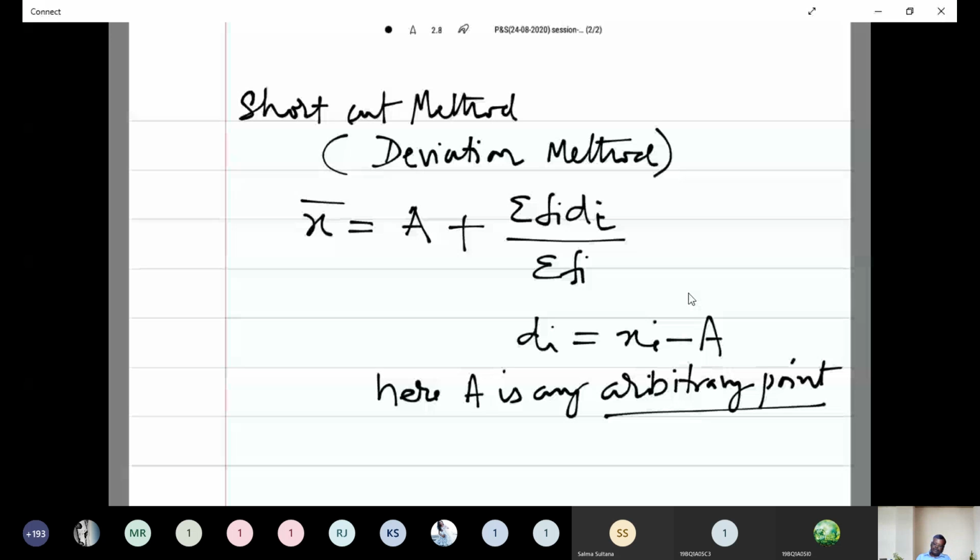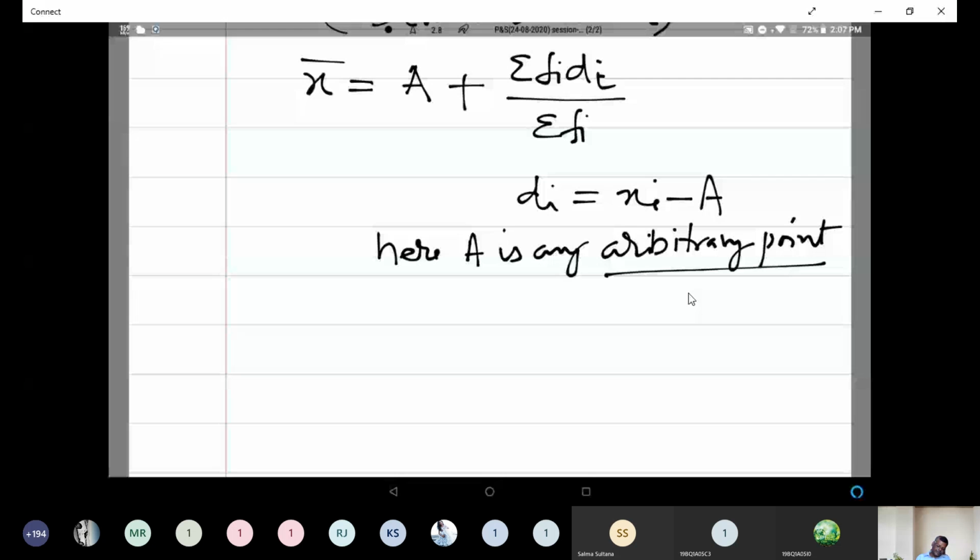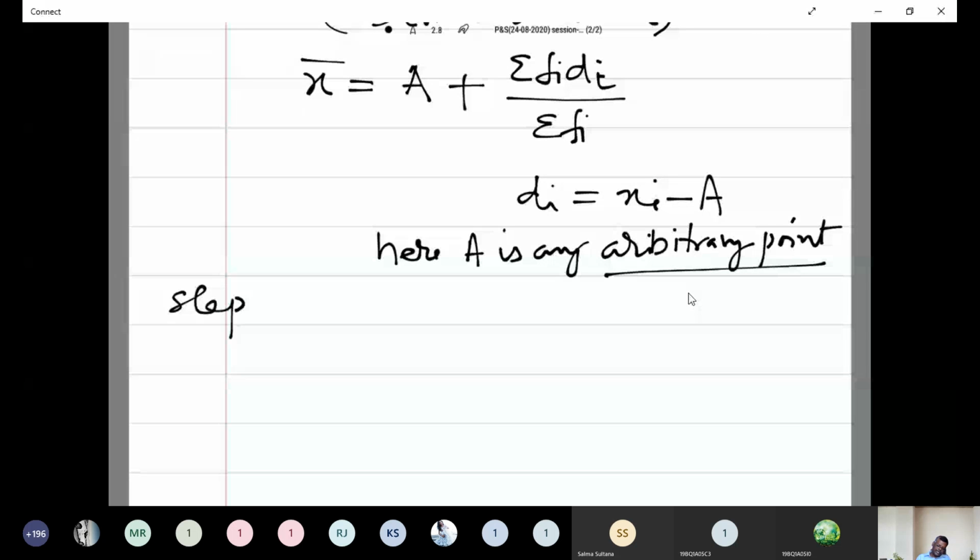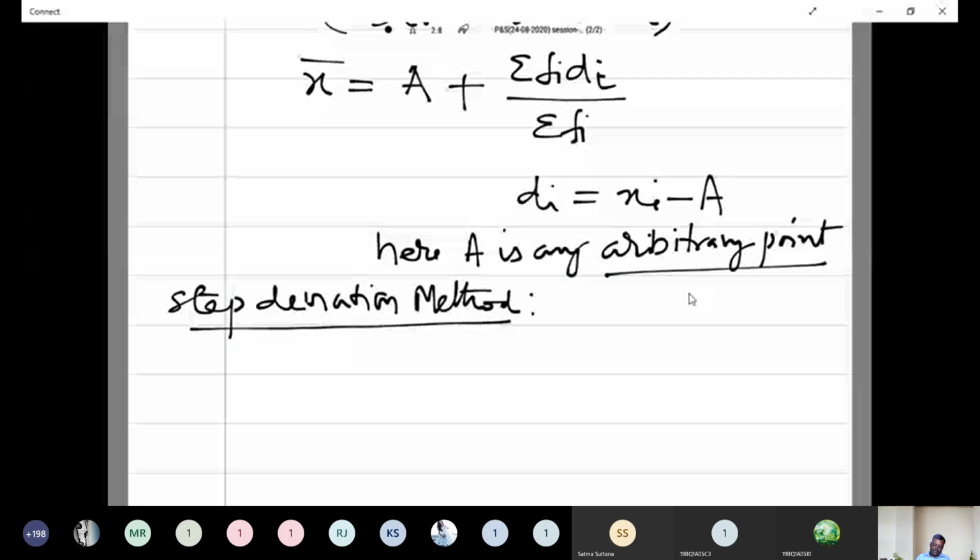And again we have to write down the step deviation. This is very, very important. Step deviation method: mean of the distribution x bar is equal to a plus summation fi di by capital N into h.